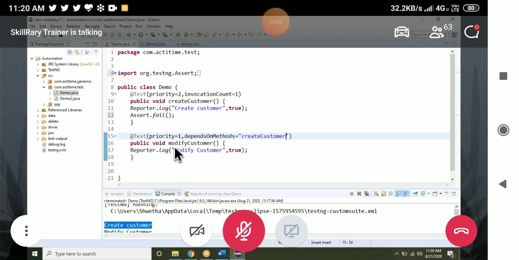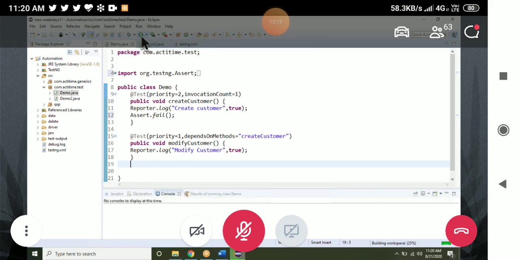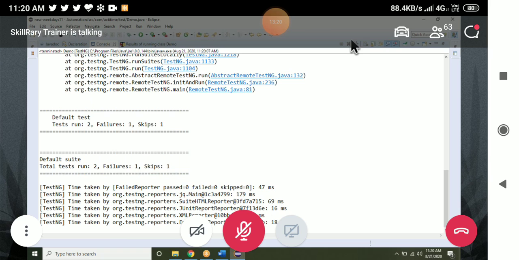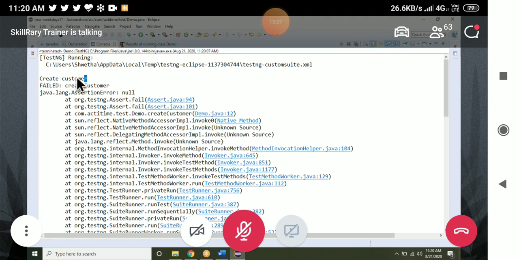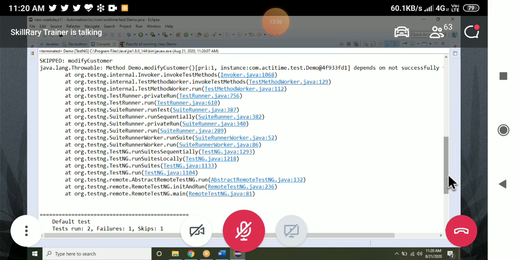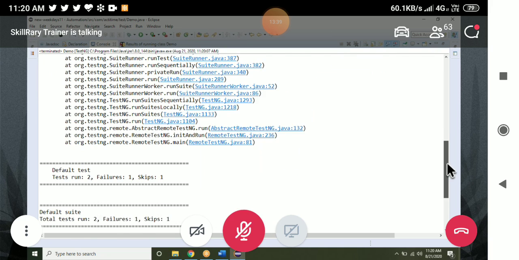See here, now if I execute, this modify customer will not be executed. Only one test case will be executed. See here, it is skipped. It is telling skips one. It is printing only create customer. Is it printing modify customer here? No, it is throwing here, because intentionally I have failed this case. It is nowhere printing.